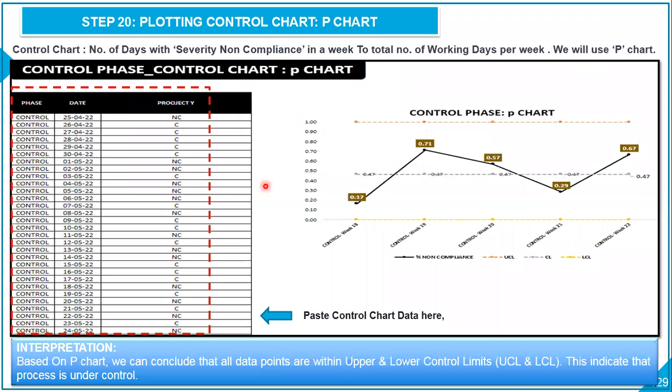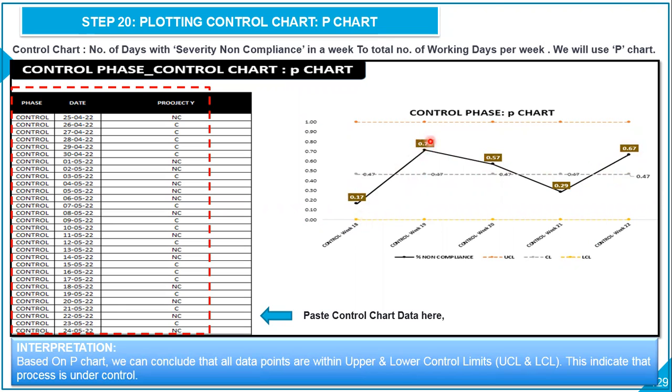This is the control chart we could see. These are the control limits, this one and this one, right? This is the center line we have, and this is the data we plotted for 1, 2, 3, 4, 5 different weeks. Each of these data points is the proportion of the number of non-complying days in a given week divided by the total number of working days in that week.